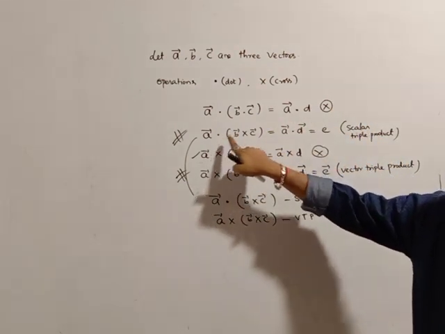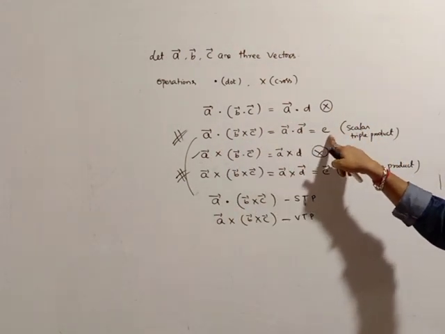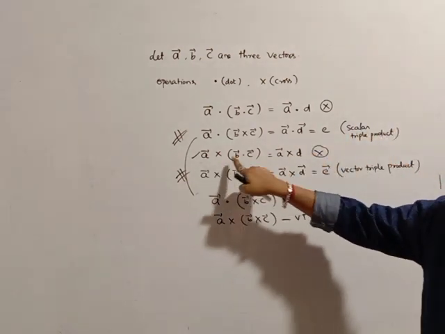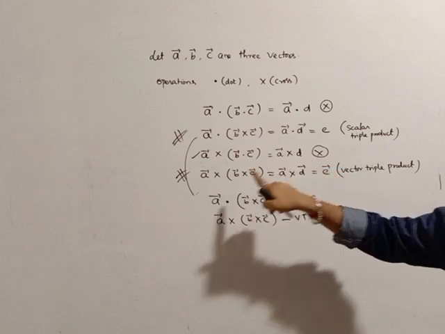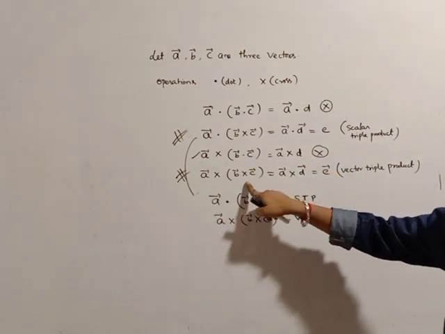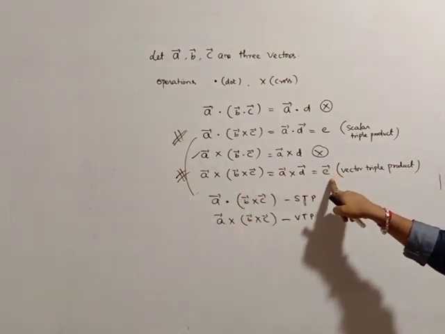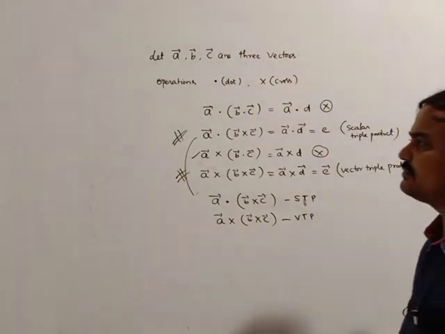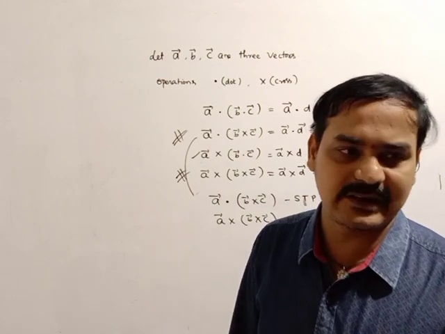If you take one dot and one cross, it is possible and finally it gives a number, so it is a scalar triple product. If you take cross then dot, it is not possible. If you take both as cross, then it is also possible and it gives a vector, so it is a vector triple product. This is the way of finding the triple product.